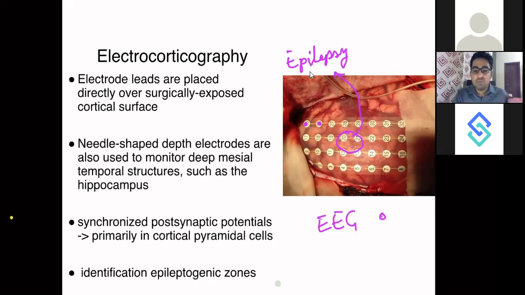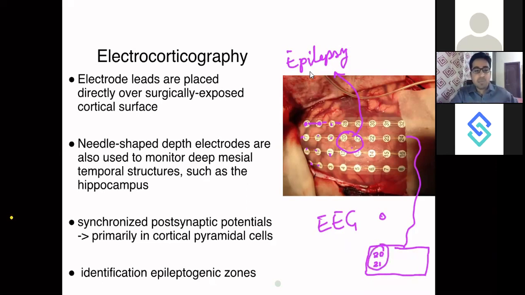So instead of probing each and every single area one by one and taking time that will prolong the duration of the surgery, I'll put a large strip of electrodes which are connected to each other, and this strip will be connected to my electrocorticography machine, and it will tell me, okay, that particular area which is having waves of the epilepsy lies in the 20 and 21 area. It will tell me like that.